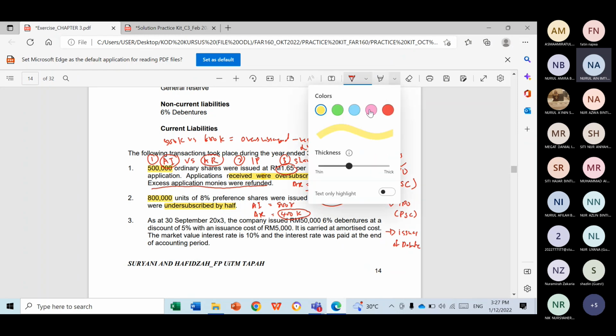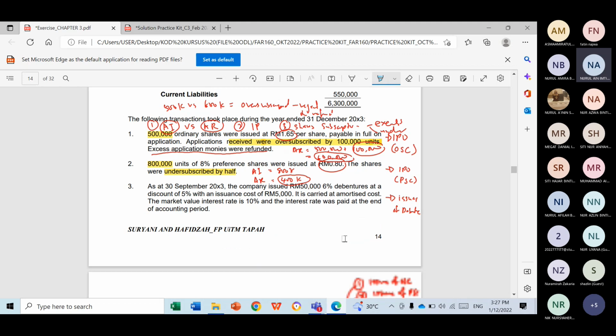Okay, as for the debenture, remember I have taught you, we need at least 4 types of information. But the full package will be 5. What are they? First, you need to know the nominal value of your debenture, which is this one, 50,000. Number 2, you need to know the issue price. So the issue price, you are issued at a discount of 5%. So you issue at 95 or 95%.